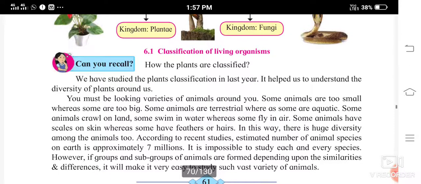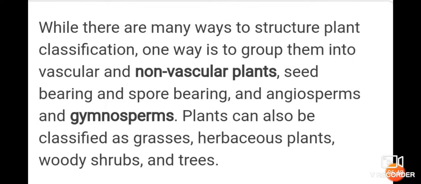Now can you recall how plants are classified? While there are many ways to structure plant classification, one way is to group them into vascular and non-vascular plants, then seed bearing and spore bearing, and angiosperm and gymnosperm. We have studied about this. Plants can also be classified as grasses, herbaceous plants, woody shrubs, and trees.